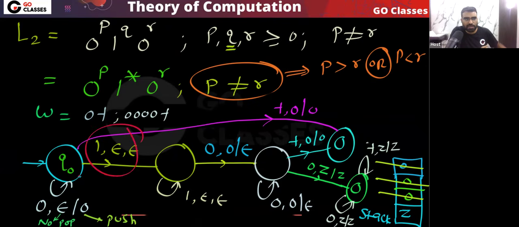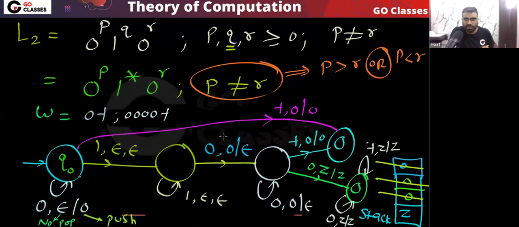So if the first symbol is 1, then I will go to this state. Okay, that is fine. If the first symbol is 1, then after that, what will I do? From this state, I can say that in this state I am ignoring all the ones, and then from this state, what can I do? In this state, so here I am ignoring all the ones.